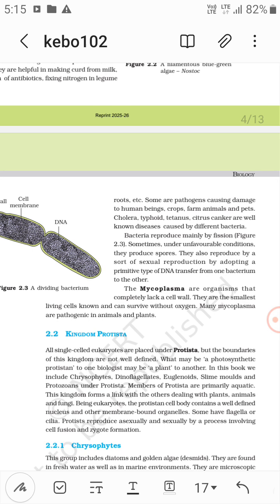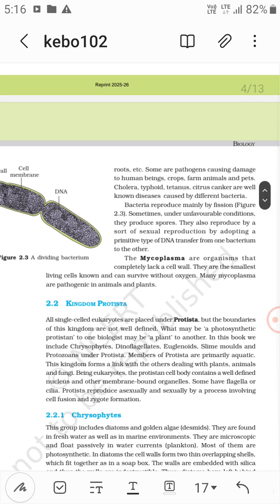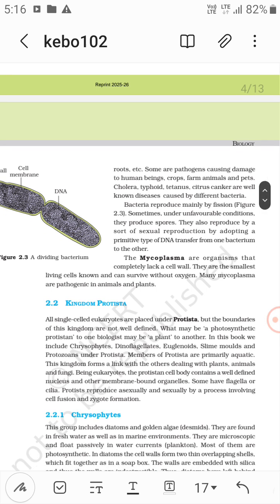Bacteria cause cholera, typhoid, tetanus, and citrus canker. Bacteria reproduce mainly by fission.